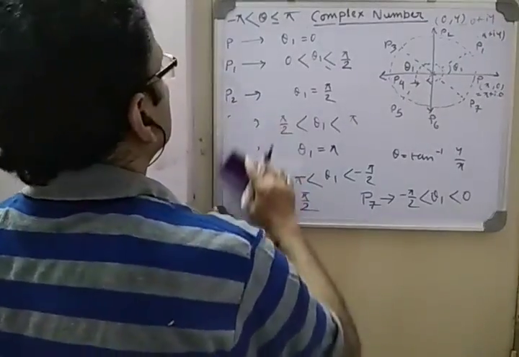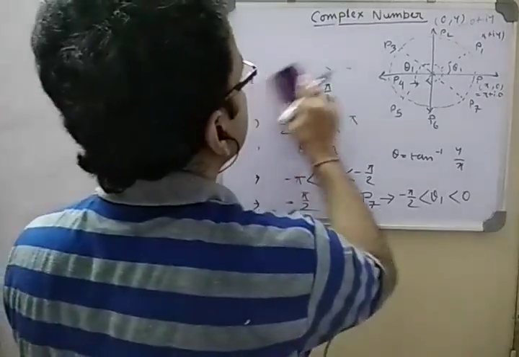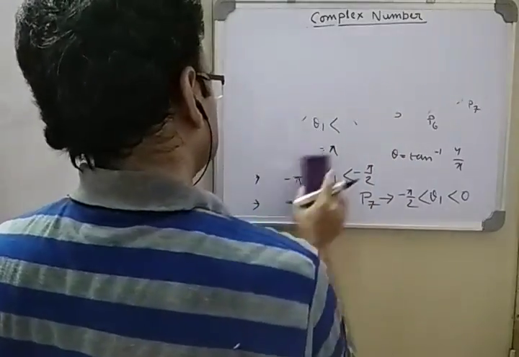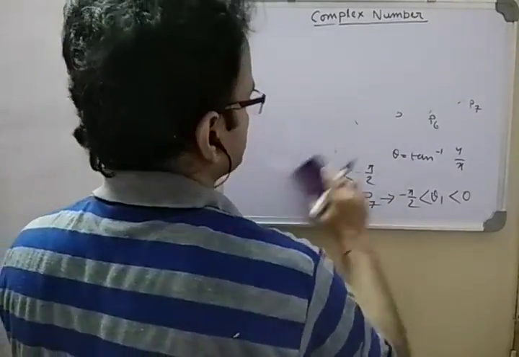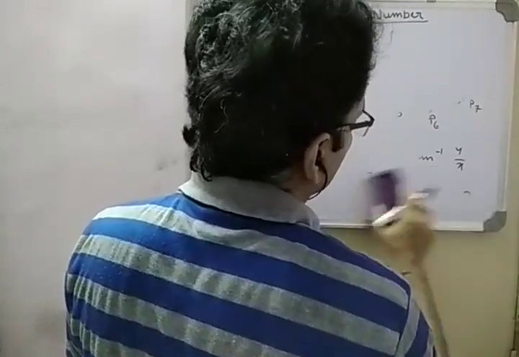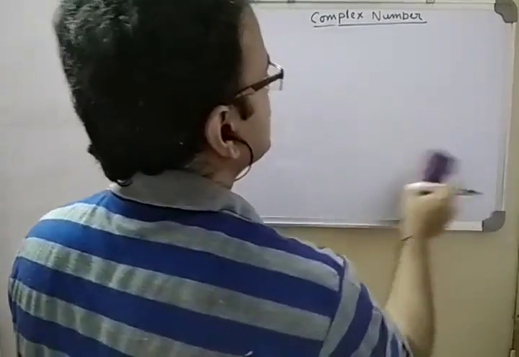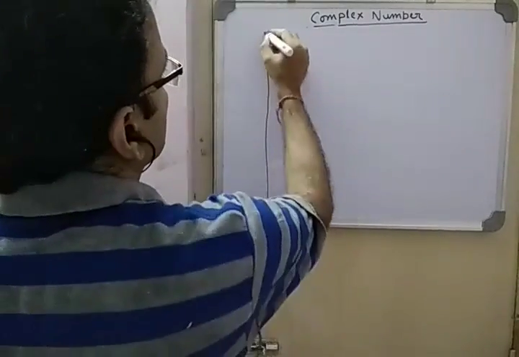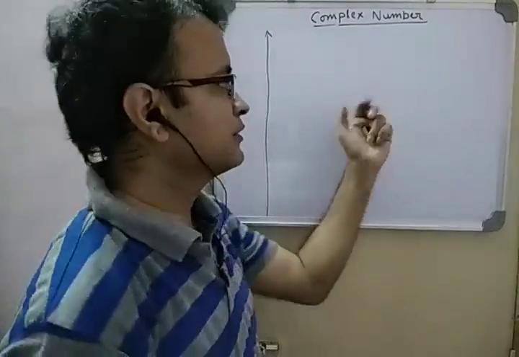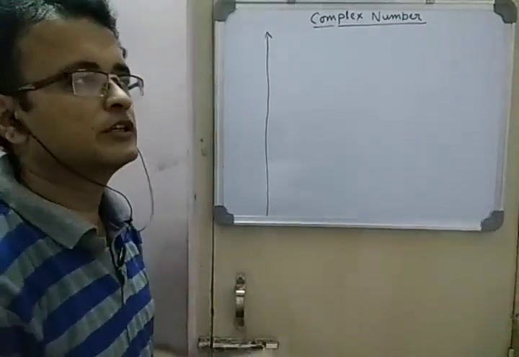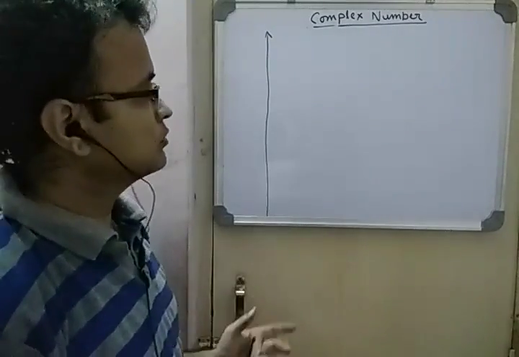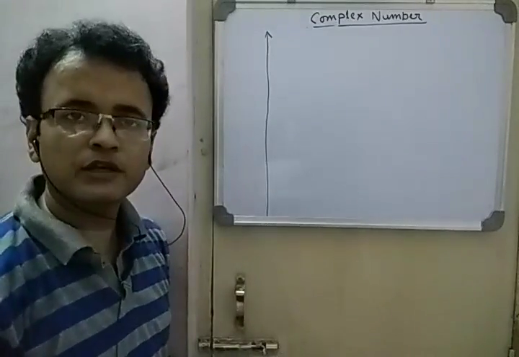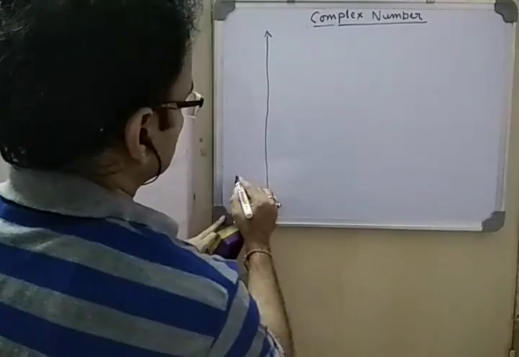Okay. Now we will see. We have represented Z1, Z2. We know that we can represent any number in a complex plane or Z plane. So how can we represent Z1 plus Z2? We have seen how to represent any complex number in a Z plane. So we will now see how to represent Z1 plus Z2, the summation of any two complex numbers.